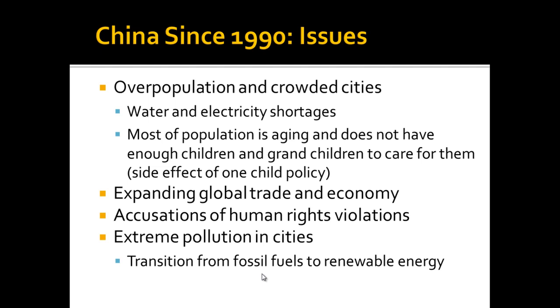You also see China being accused of human rights violations. All right. After the Tiananmen Square massacre, China continued to jail critics and limit freedom. Human rights activists inside and outside of China have protested abuses such as the use of prison labor to produce cheap goods for export, the suppression of Tibetan culture, a big issue with Tibet in China.